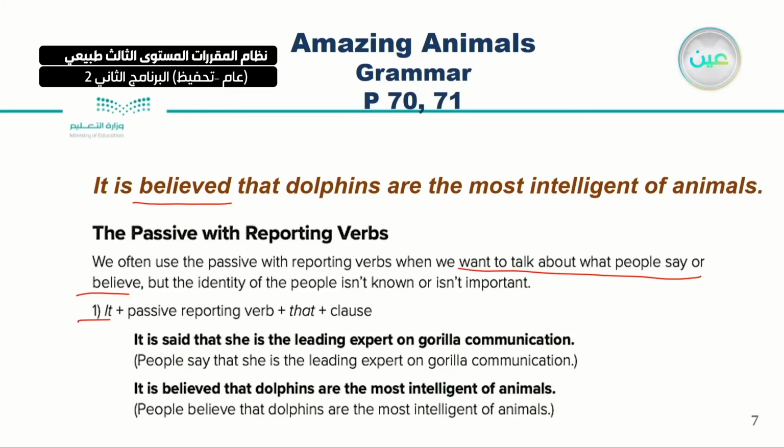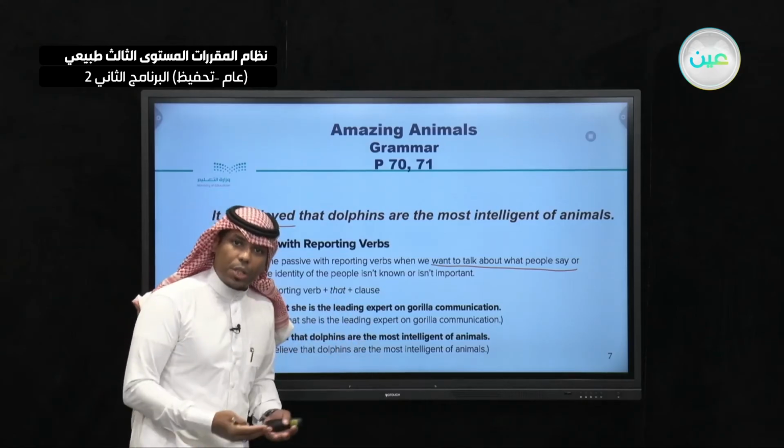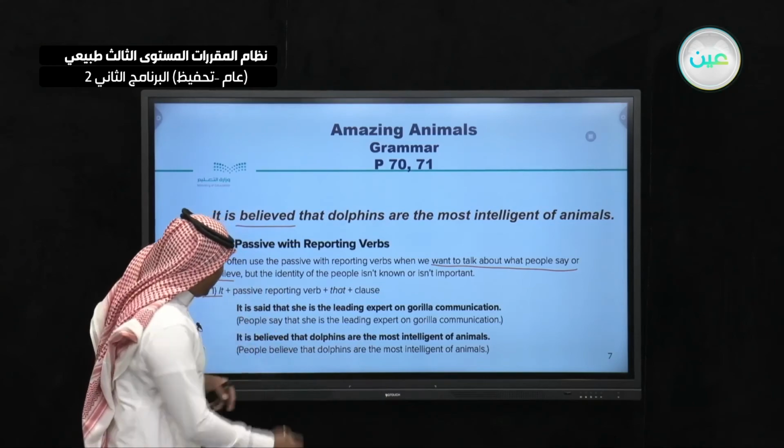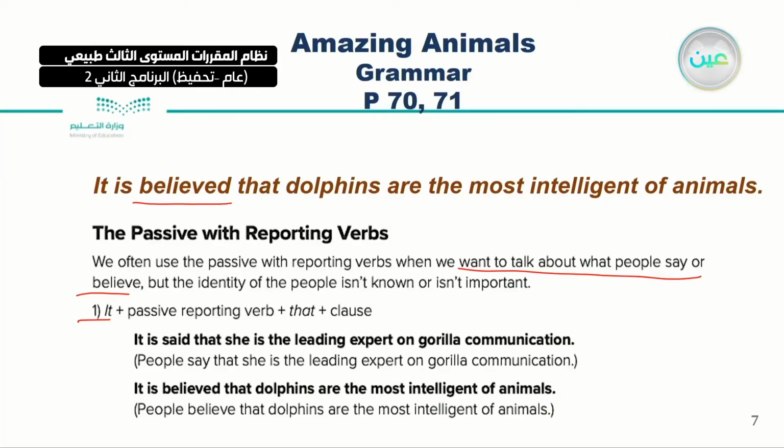We don't know, or it's not important to know. It is said that she is the leading expert on guerrilla communication. Why? Because people say that she is the leading expert. Who are those people? We don't know, again.